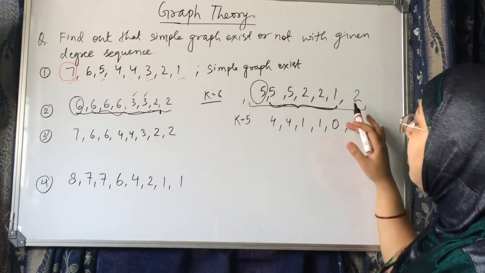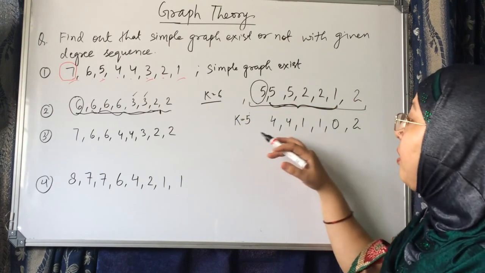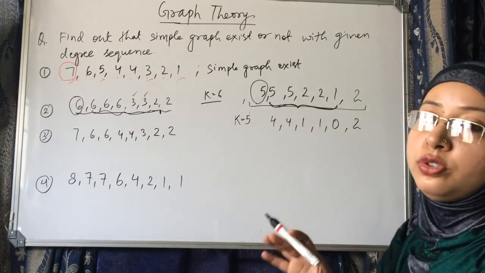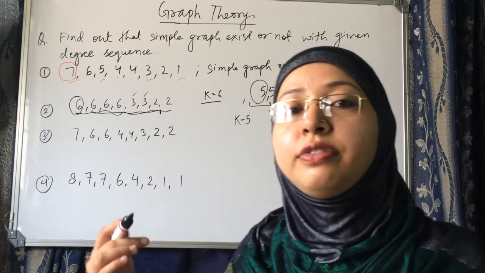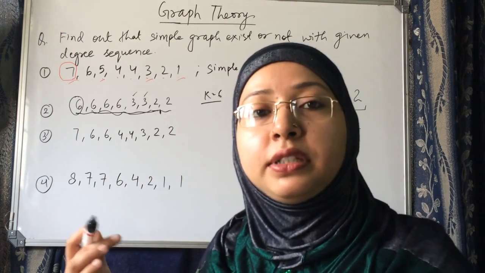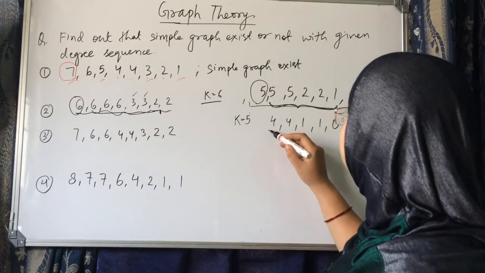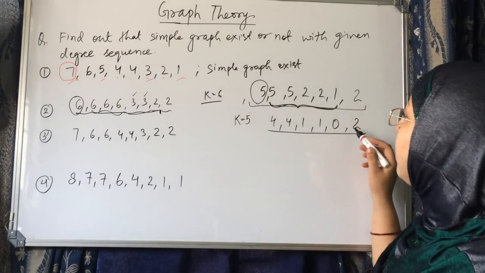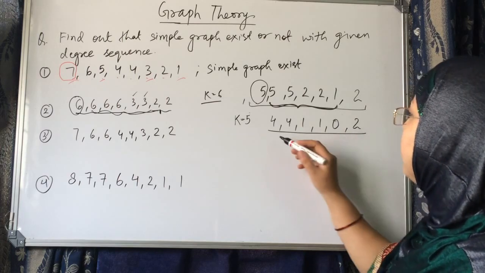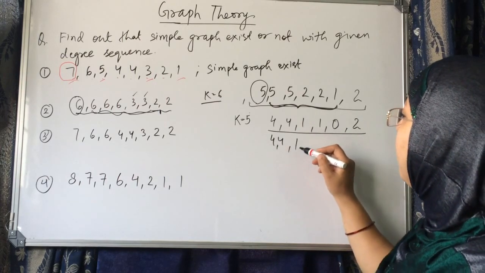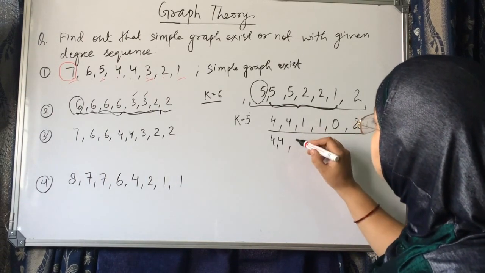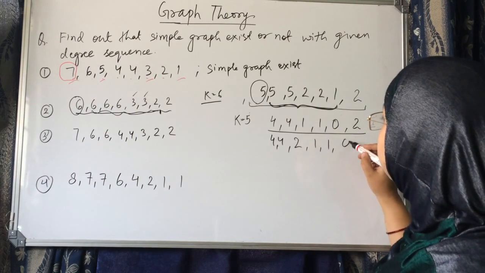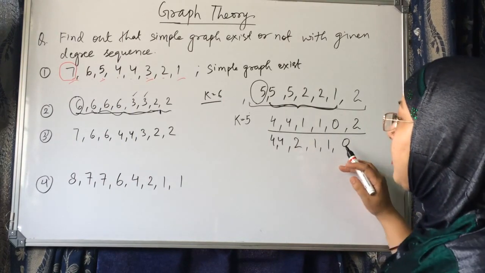Here, not all entries are 0, no entry is negative, and enough degrees are there, so we have to repeat the steps. We cannot say at this point whether the simple graph exists or not. So we repeat the same procedure. First of all, arrange it in non-ascending order. Since it is not in non-ascending order, we have to arrange it: 4, 4, 2, 1, 1, 0. Now it is in non-ascending order.